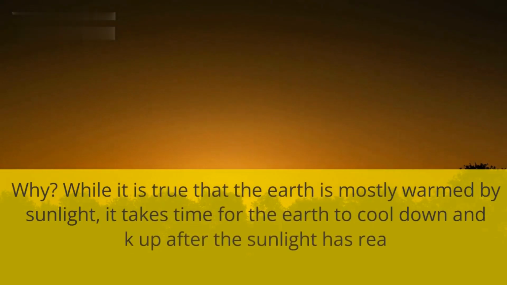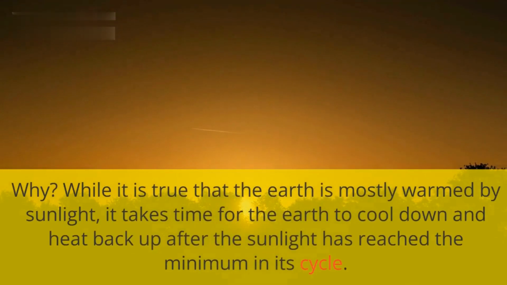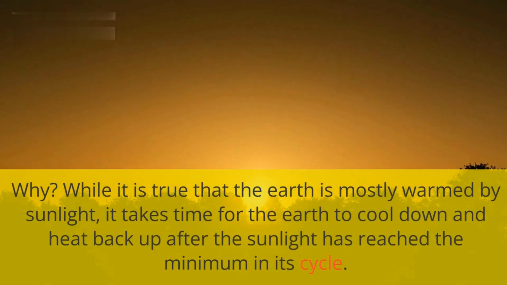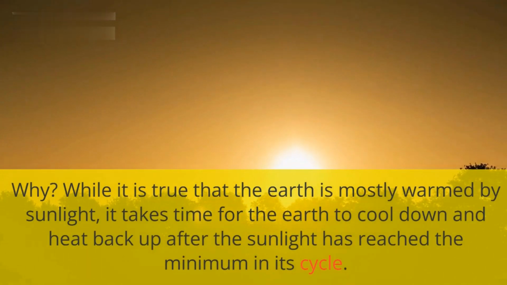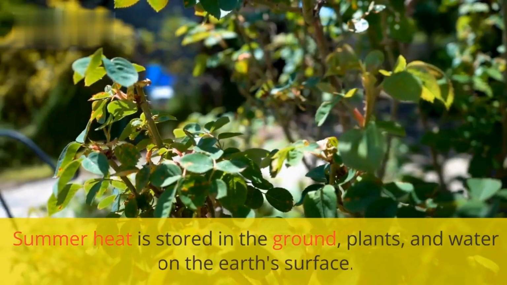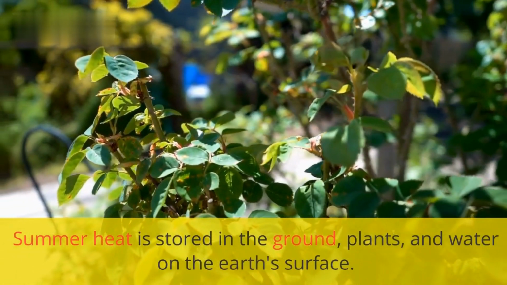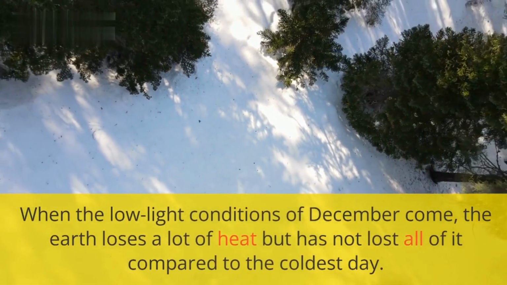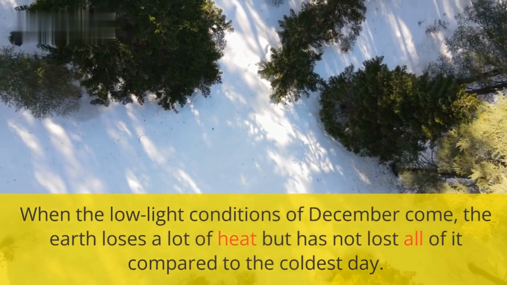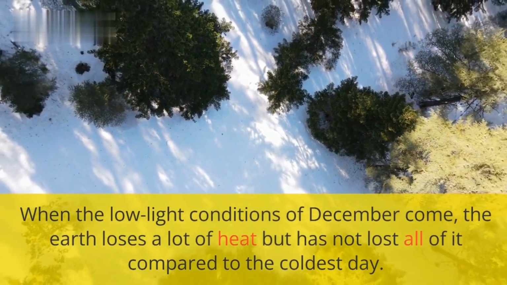Why? While it is true that the Earth is mostly warmed by sunlight, it takes time for the Earth to cool down and heat back up after the sunlight has reached the minimum in its cycle. Summer heat is stored in the ground, plants, and water on the Earth's surface. When the low light conditions of December come, the Earth loses a lot of heat but has not lost all of it compared to the coldest day.